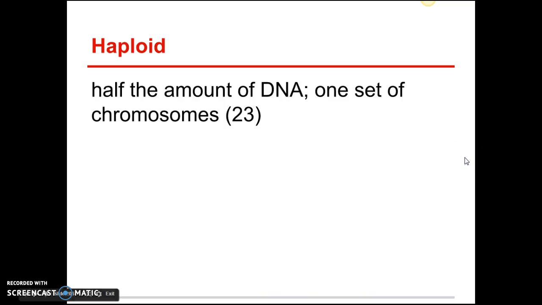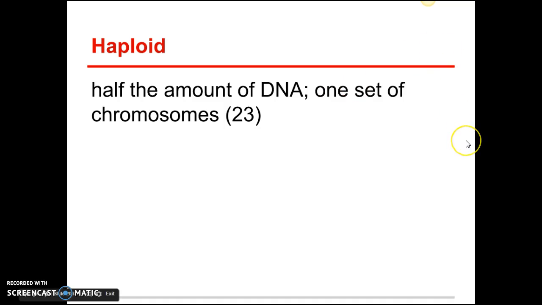Okay. Now, vocabulary to describe those concepts. The first one is haploid. Think half. I want you to write the word half somewhere next to this. Haploid means half the amount of DNA. So in humans, that means that in sperm and egg cells, there are 23 chromosomes. In all your other cells that go through mitosis, like your skin cells, there's 46 chromosomes. But in your sperm and egg cells, there's 23. That's because sex cells only pass down half of the genetic information to the offspring.